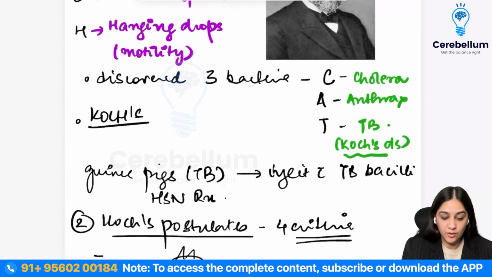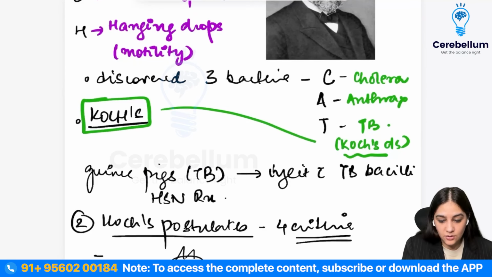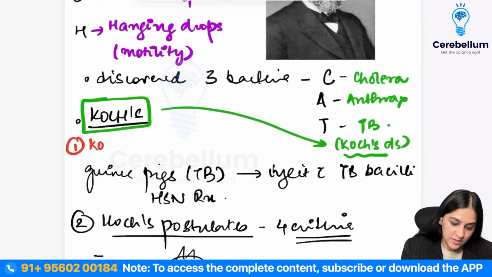Then again, one thing from Koch, taking things from his name only. One, we have already seen the Koch's disease. Other than that, he also gave us different concepts. So first, he gave us the Koch's phenomena.